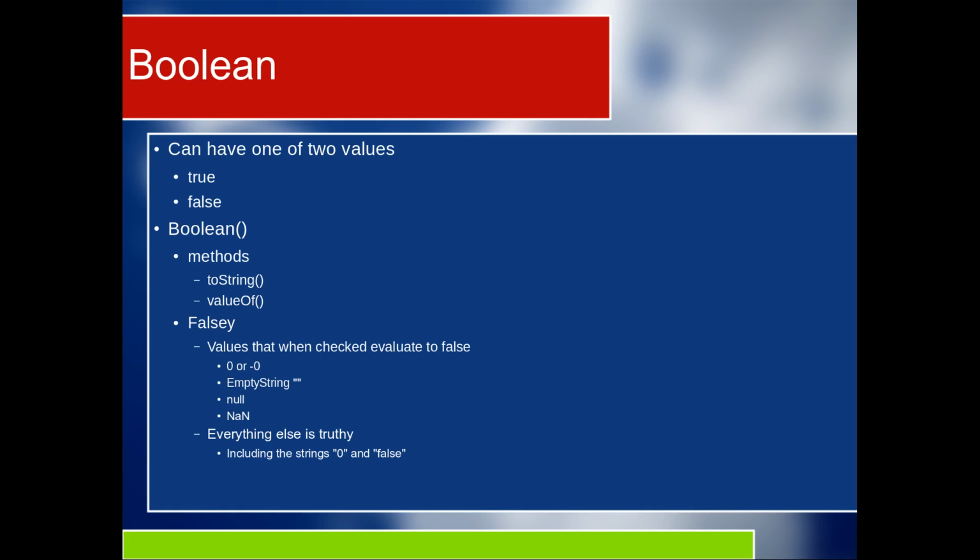So if I say new Boolean and pass in a string, it's going to try to figure out how to treat that variable as a type Boolean.